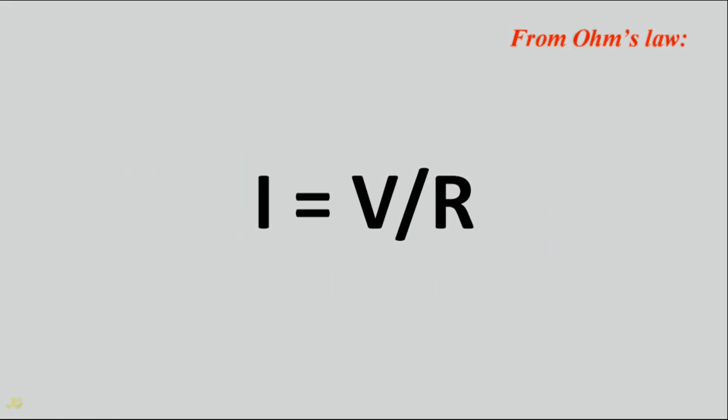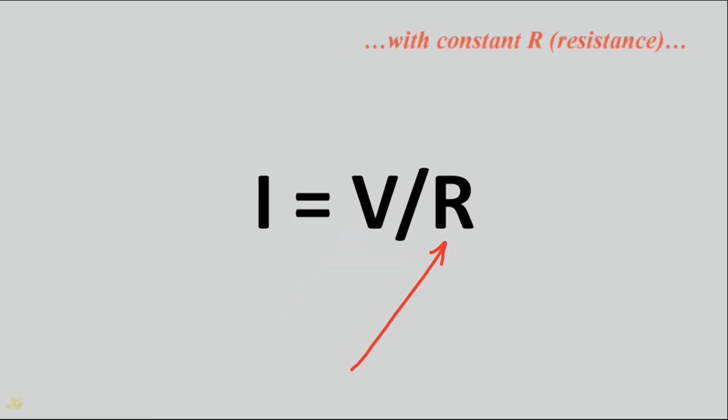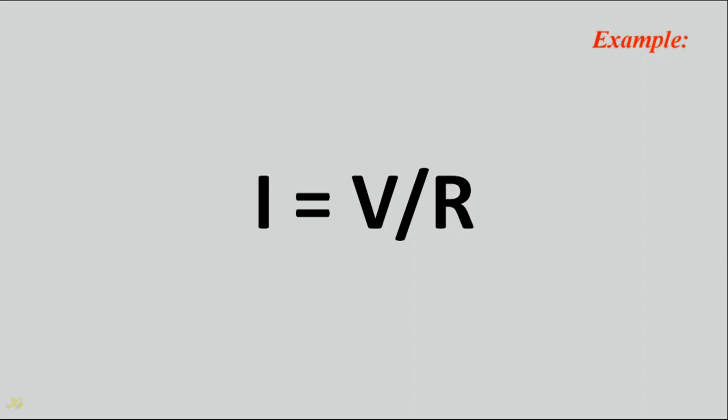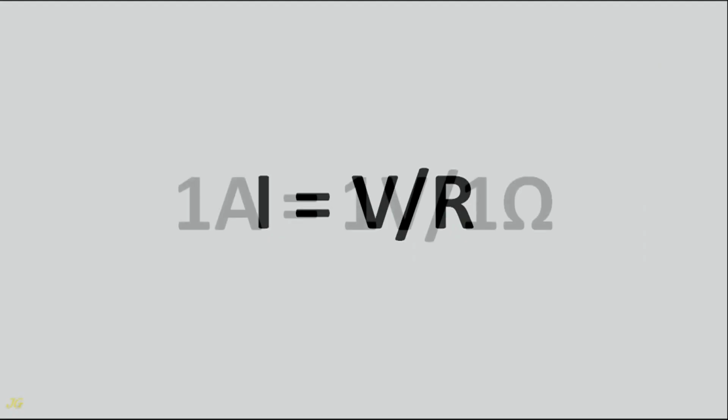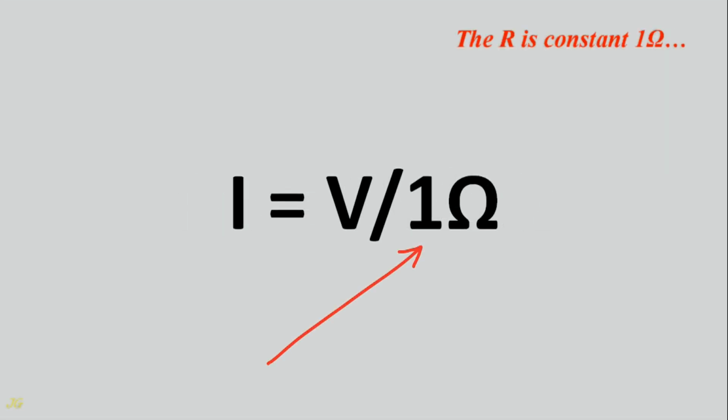From Ohm's law, I equals V over R. If V, volts, increases to the critical point, infinity, with constant R, resistance, I, current, also tends to infinity. Example: 1 ampere equals 1 volt divided by 1 ohm. The resistance is constant, 1 ohm.